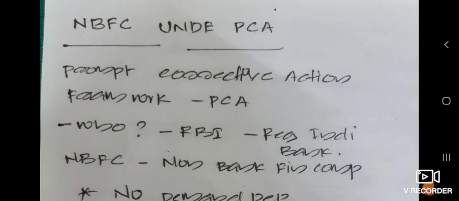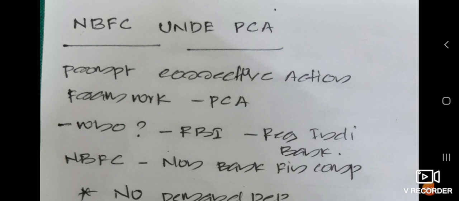Hi everyone. Today we will discuss the PCA, or Prompt Corrective Action Framework, because recently NBFCs, or non-banking financial companies, are also covered under PCA by the RBI, or Reserve Bank of India. In India, the Reserve Bank of India is the regulator of all the banks, and all other banks are already covered under PCA, but at present RBI has also put NBFCs under the Prompt Corrective Action Framework. Okay, so let us see what this PCA is.